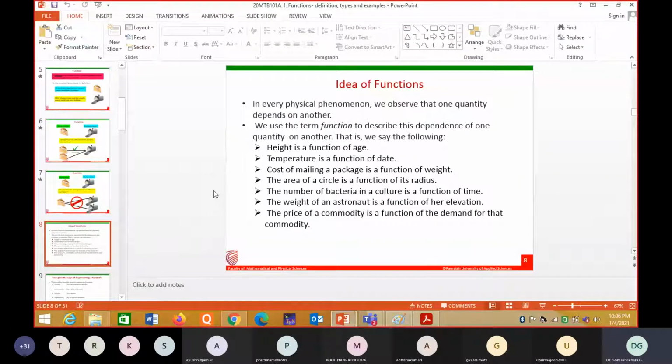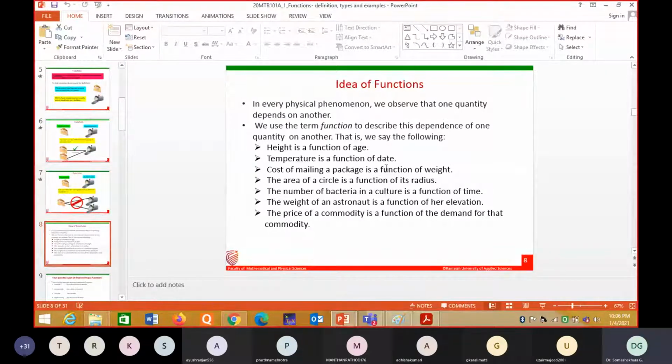Height is a function of age. Over age, your height varies. Suppose time is the input, and the output is the height. Immediately after birth, over a time, the baby grows. So time is the input and height will become the output. Height is a function of age, up to a certain age, it may be from 0 to 18 like that. Temperature is a function of date. Okay, this statement is not correct, I think.